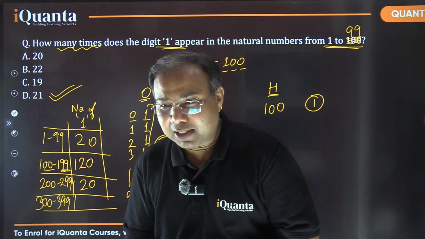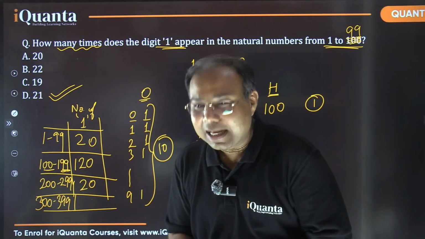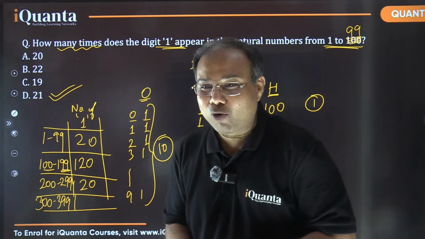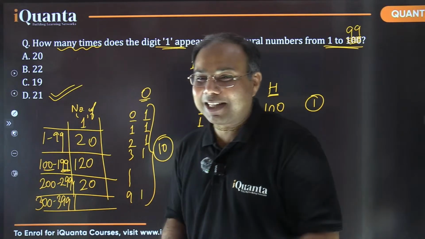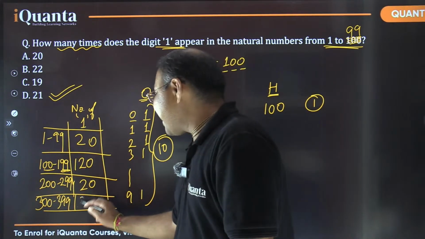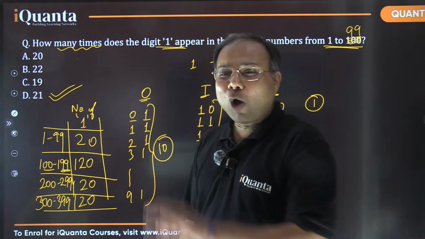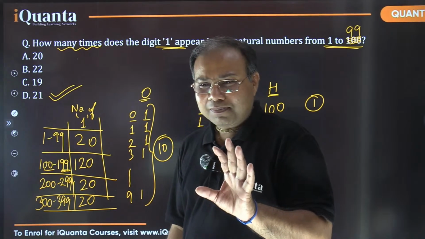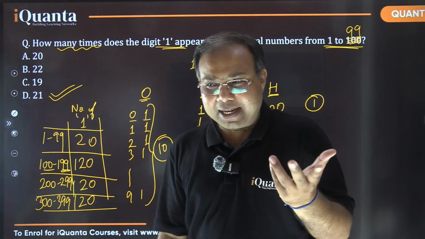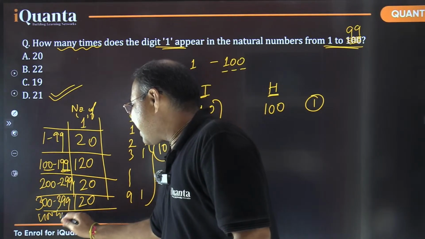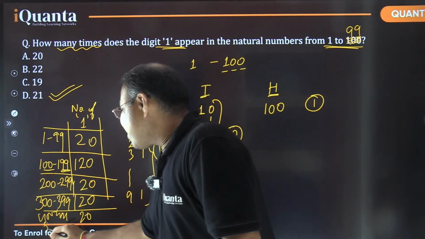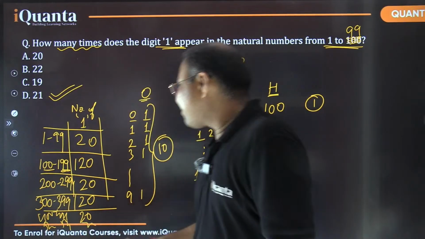I don't know whether you're answering for the previous one or this one. Yes, again, I can recognize by Urvi's answer. Yes, 20 again. It is 20 again. I hope you are getting the logic, what is happening here. It's 20 again. That means 400 to 499 will also be 20, and 500 to 599 will also be 20.